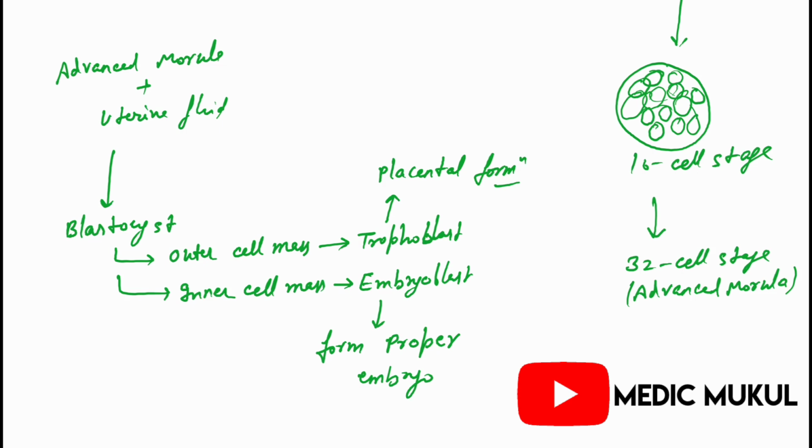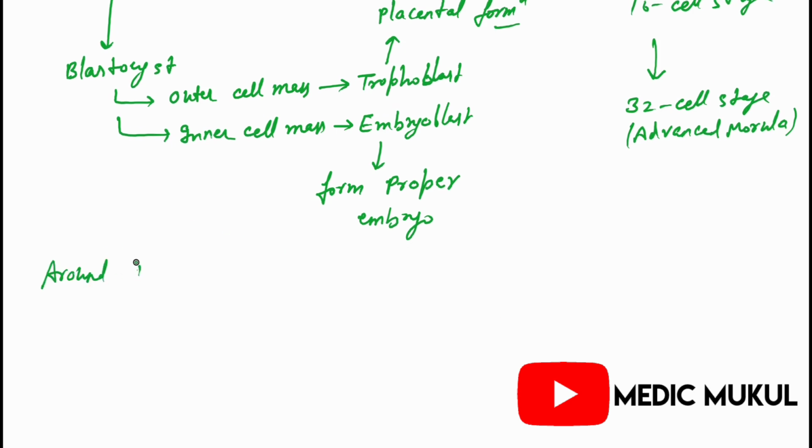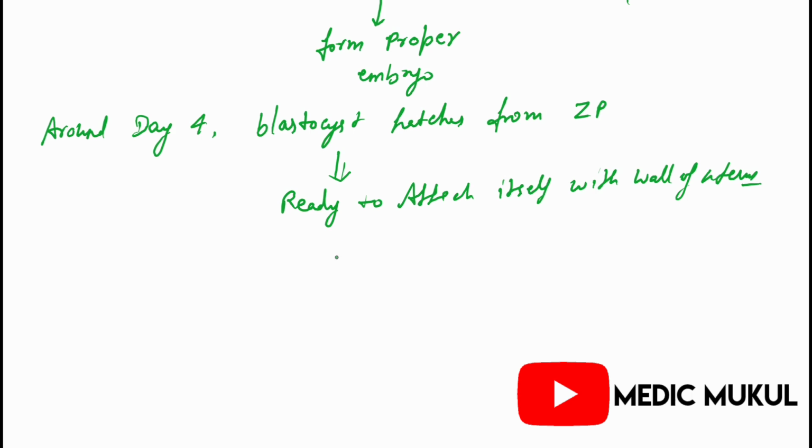Now, around day 4, the blastocyst hatches from the zona pellucida and is ready to attach itself with the wall of the uterus. When it is ready to attach itself to the wall of the uterus, the trophoblast enters, and then the trophoblast is converted into the syncytiotrophoblast.